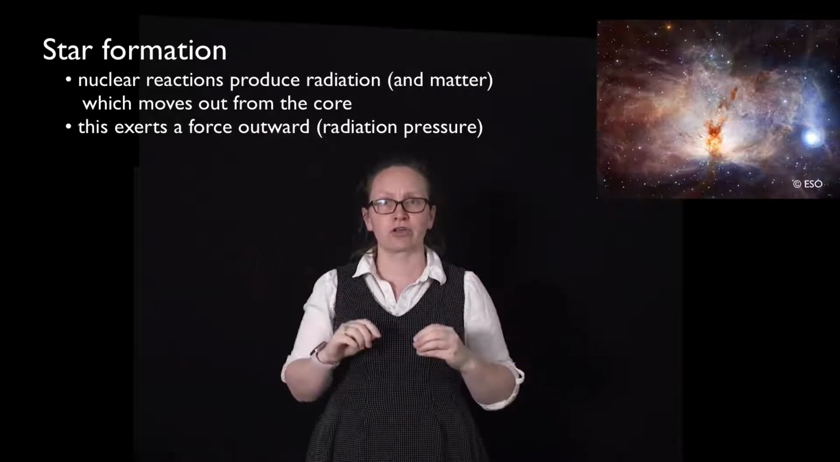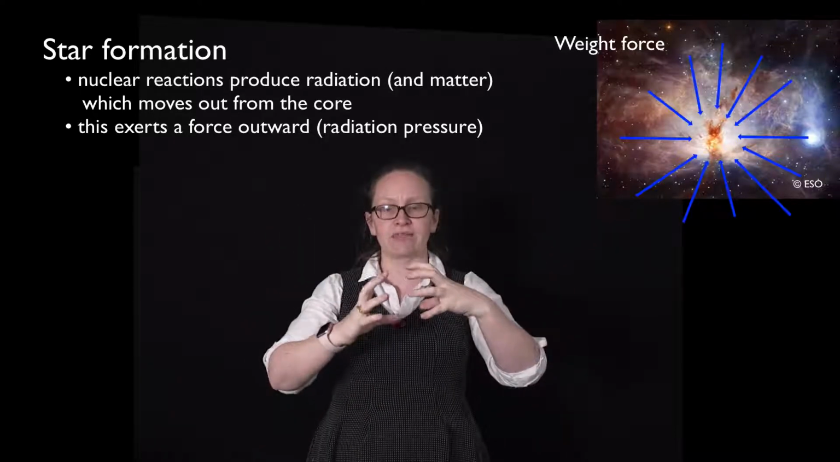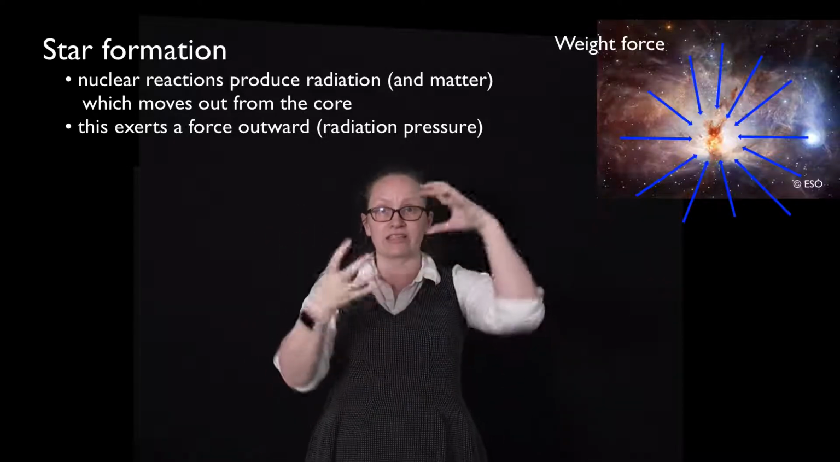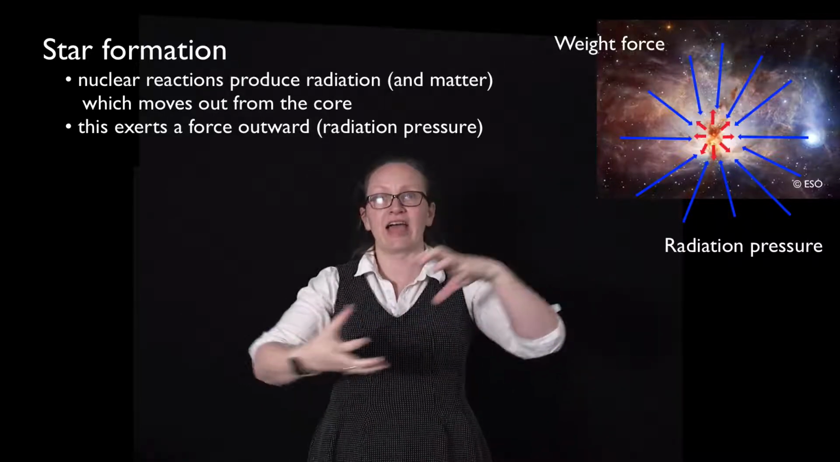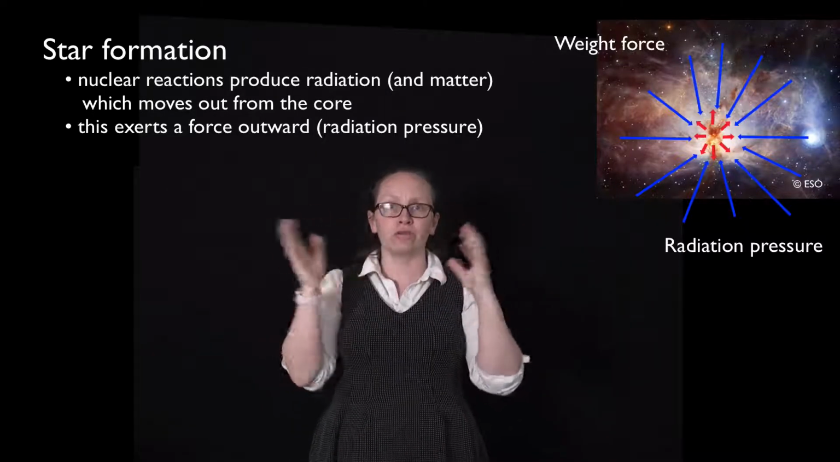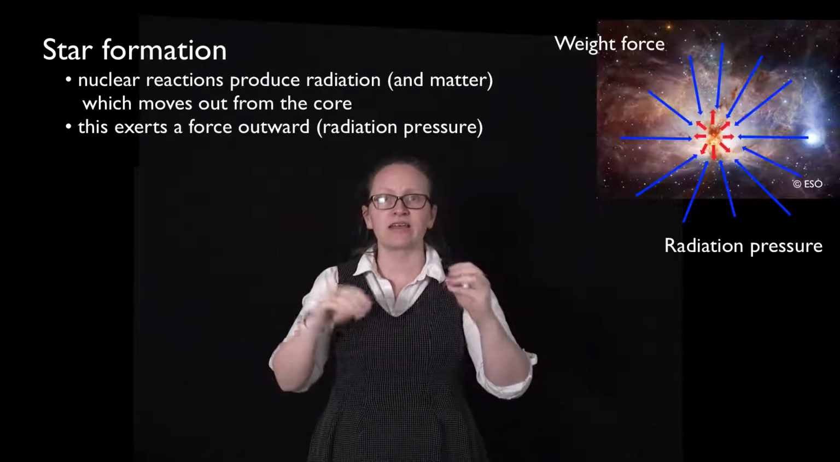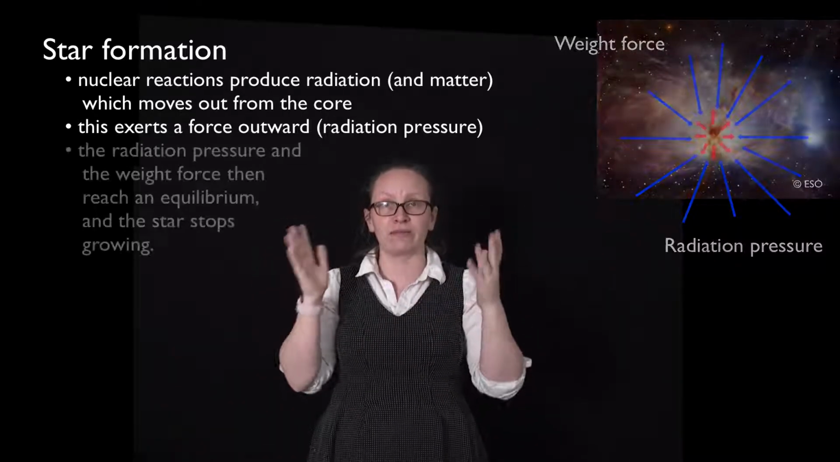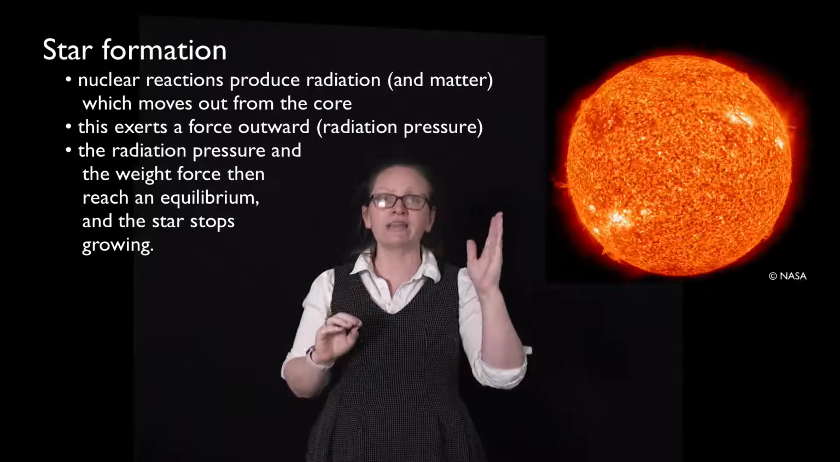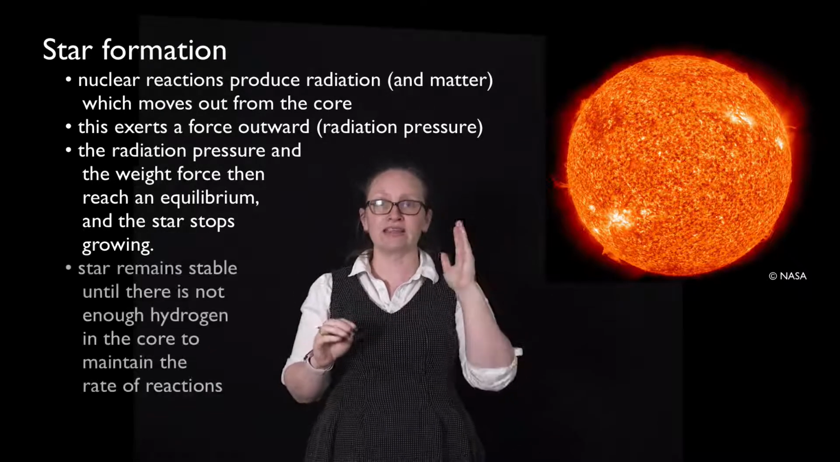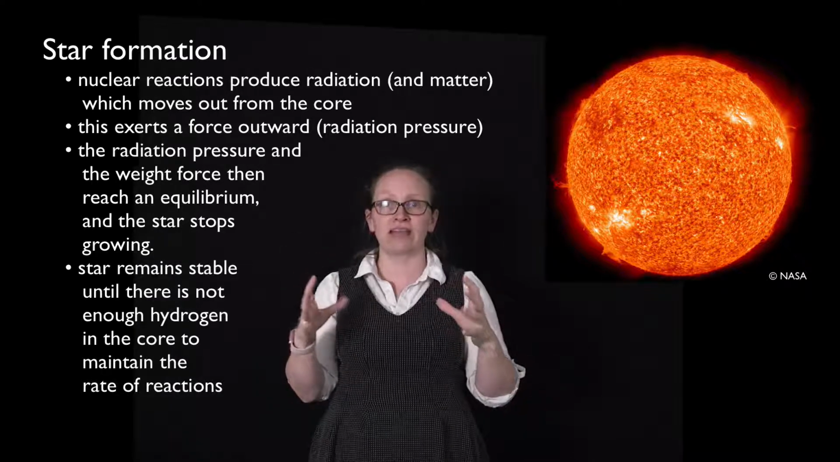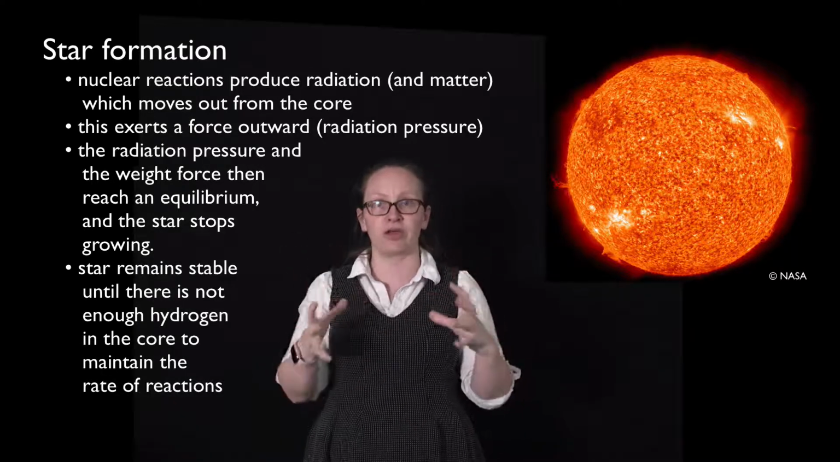So we've got two things going on. We've got the weight force collapsing the gas cloud down, and we've got the radiation pressure pushing the gas cloud out. When these two forces are balanced, then we've got an equilibrium reached. So our sun has reached such an equilibrium now, and it will stay stable until it runs out of the hydrogen which it's burning in its core.